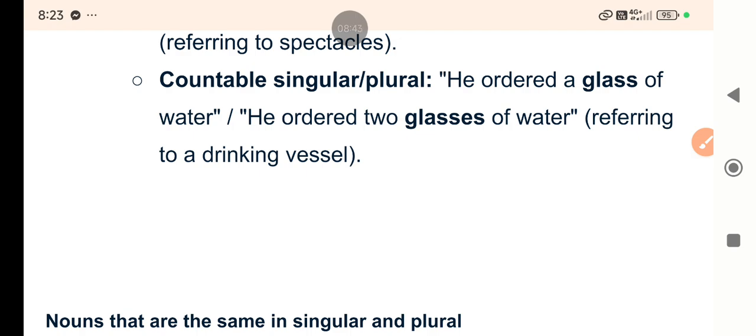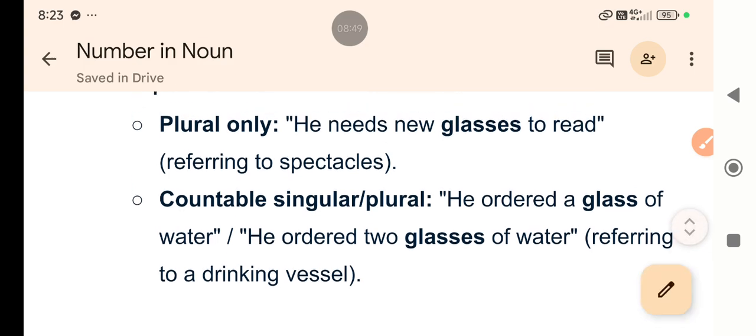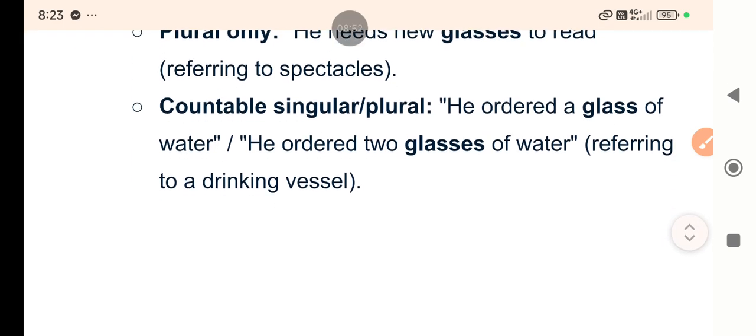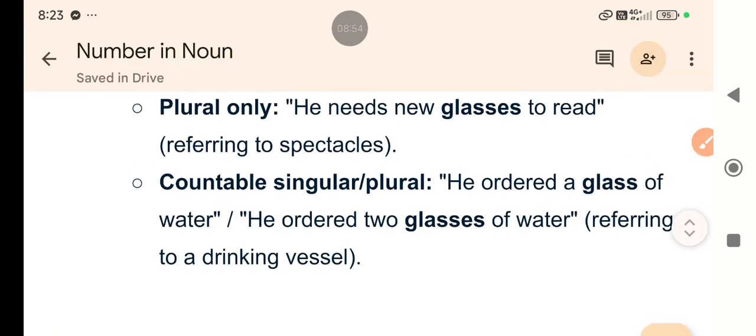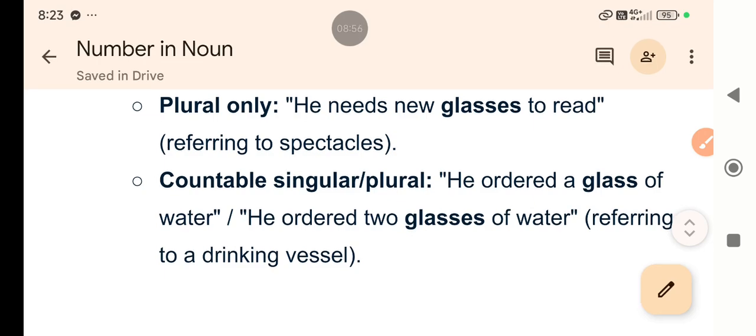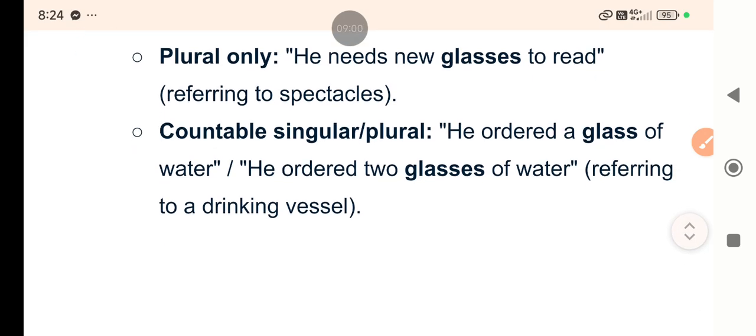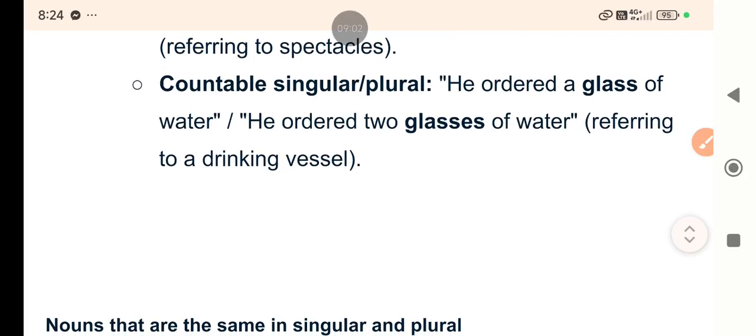If you are speaking about spectacles, right? Then you have to say that he needs new glasses to read, means you mean plural, right? That's spectacles. But then countable singular and plural, that depends on context.